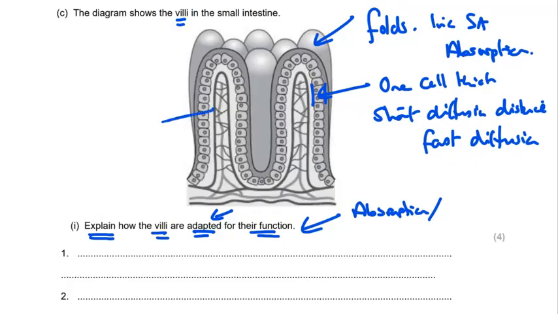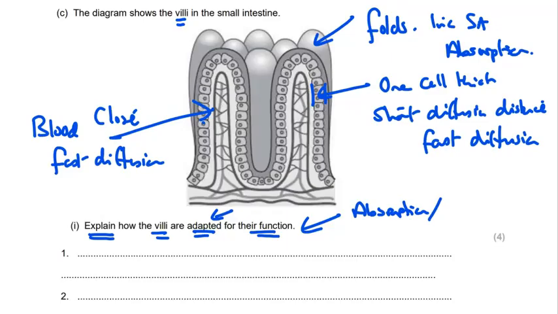We also noticed that the blood, so we could say something about the blood here that's very close. That's also going to give us fast diffusion. So if we just take a moment, we've got increased surface area from the folds, we've got short diffusion distances, we have the proximity of the blood.